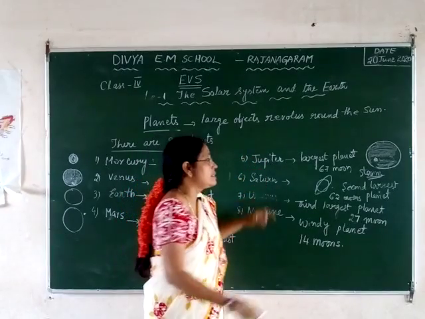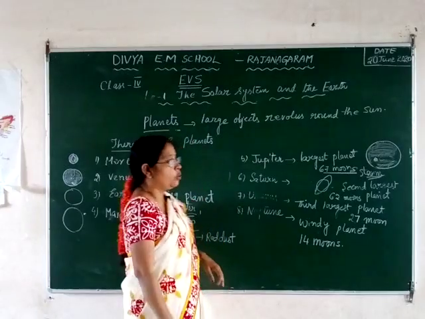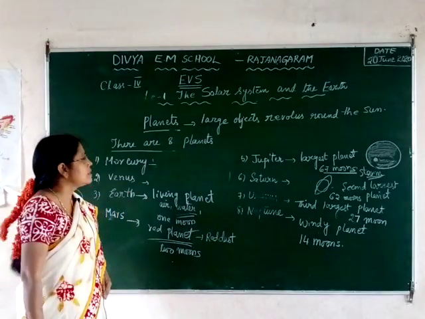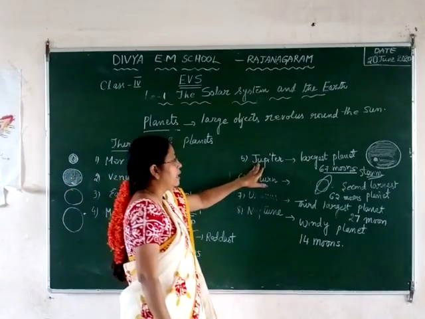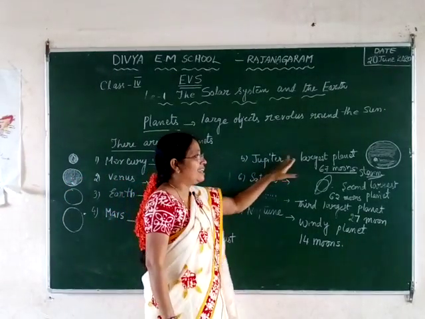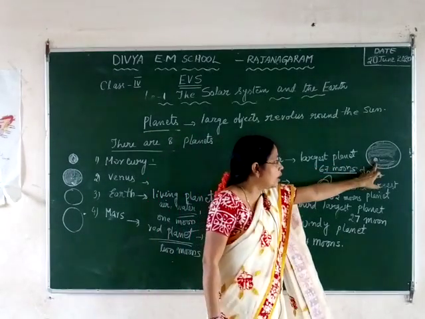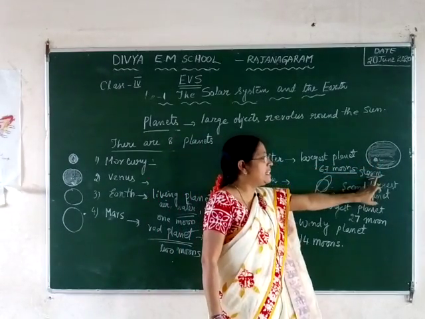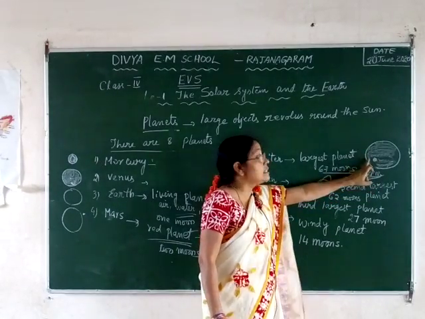And 67 moons are revolving around Jupiter. The highest number of moons that any planet has belongs to Jupiter, which is the largest planet of the solar system, and it has a spot. What does the spot indicate? It means storm. Storm means winds. Heavy winds are blowing on this planet.